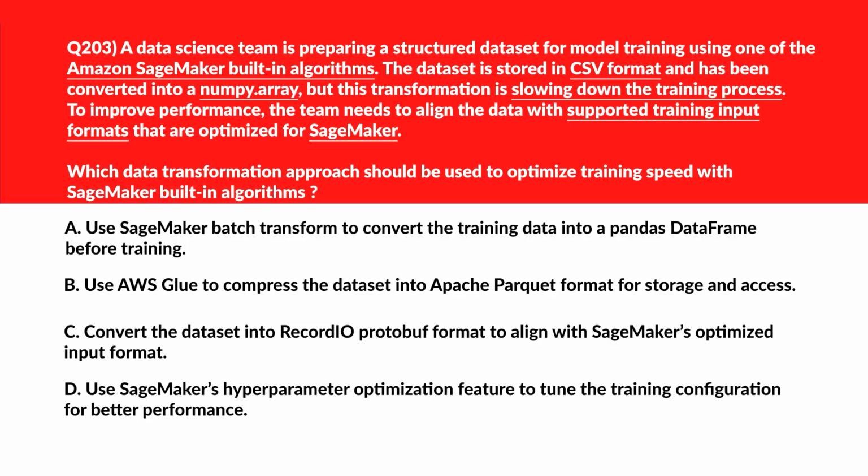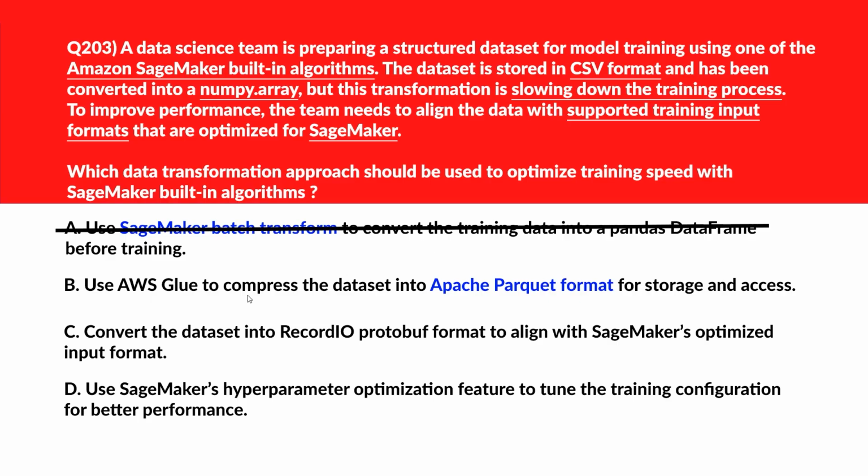Okay, here we got an interesting scenario where the dataset is stored in CSV format and has been converted into a NumPy array. Let's look at option A. It says use SageMaker batch transform to convert the training data into a pandas data frame before training. Batch transform is used for inference, not for preparing training data. Wrong answer. We'll move to now option B.